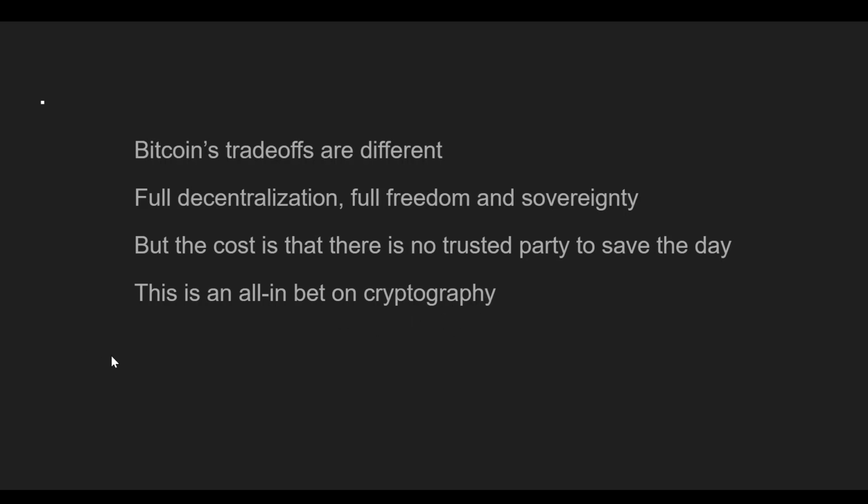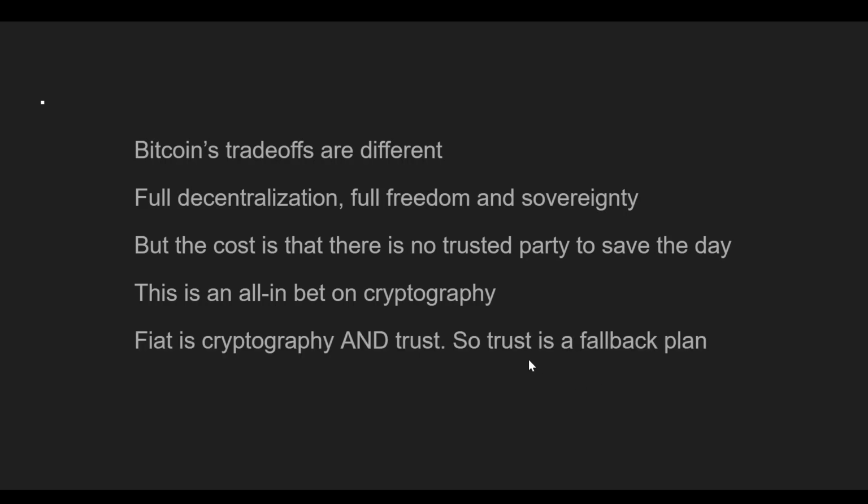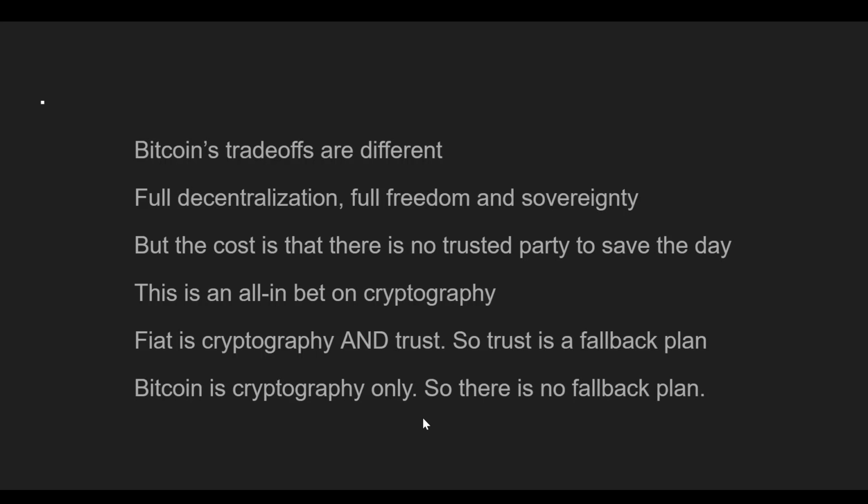The other stuff is not going to fail because the other stuff has a trust fallback. Bitcoin does not have a trust fallback. It's only cryptography. Again, it's all in on cryptography. So fiat is cryptography and trust. Trust is that fallback plan. Bitcoin is cryptography only, so there is no fallback plan. This really shouldn't be that hard to see. Everybody who knows anything about Bitcoin understands this point, but they're just not really tying it back to how quantum computing can affect this equation.